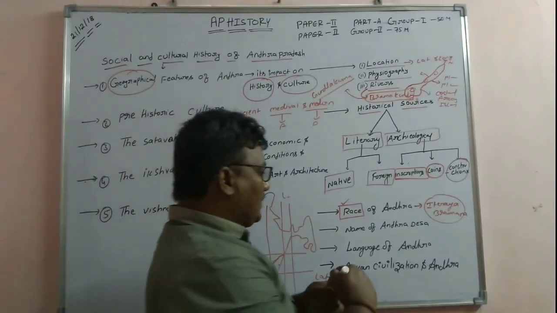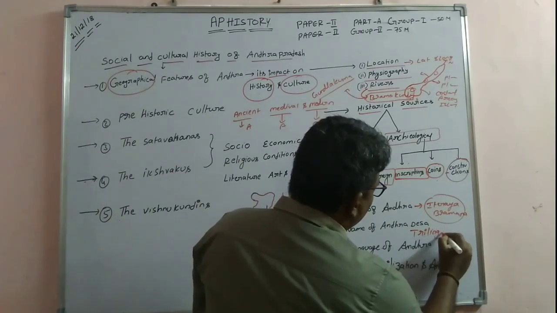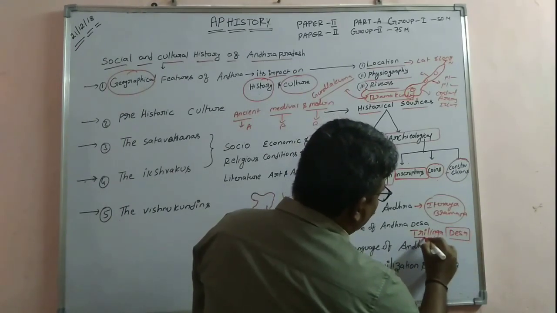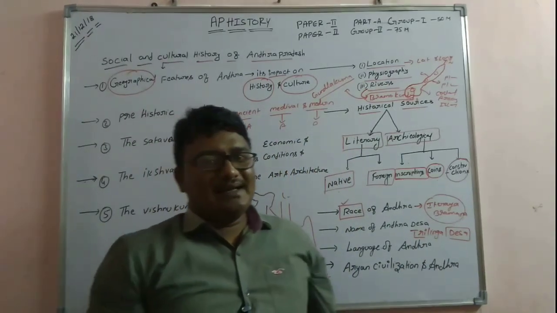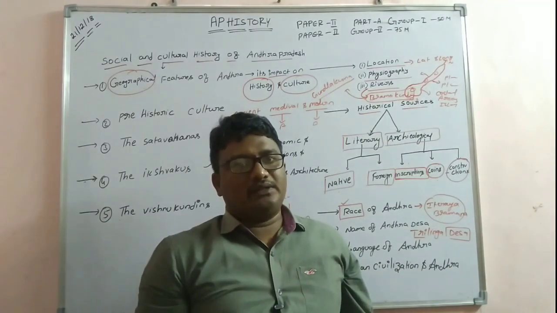Not Andhra Desha. It is called Trilinga Desha. So what is Trilinga Desha? Trilinga, here tri means 3. Trilinga Desha is nothing but Srisailam, Draksharamam, and Kaleshwaram in Telangana.